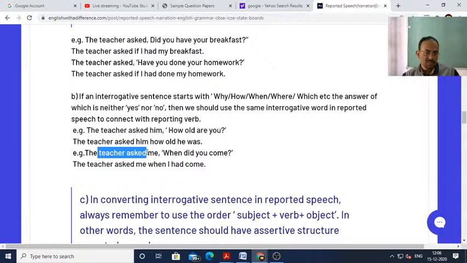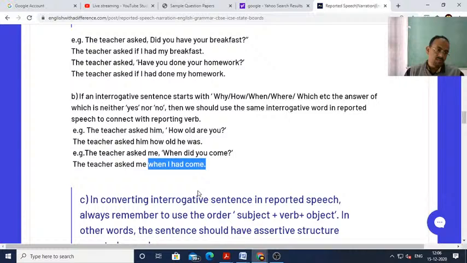The teacher asked me, when did you come? The teacher asked me when I had come. Don't write had I come. Always write when I had come. So the teacher asked me when I had come. Don't write the teacher asked me when did I come. Did I come will be wrong. Had I come will be wrong. It should be when I had come.